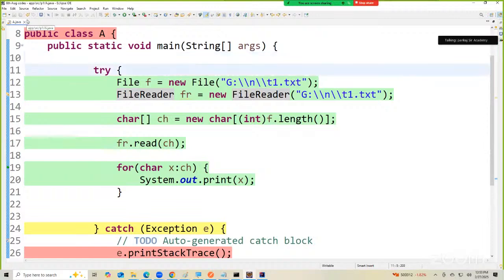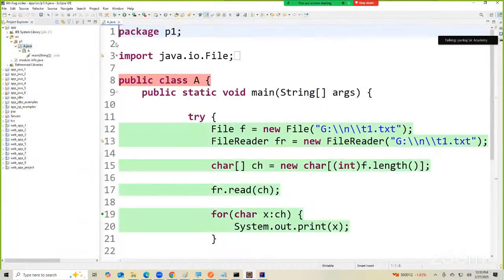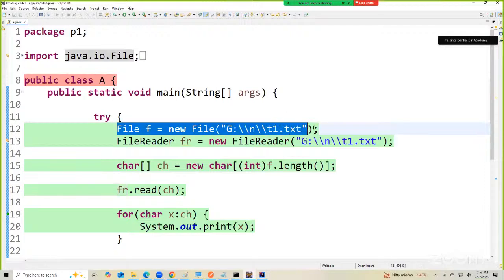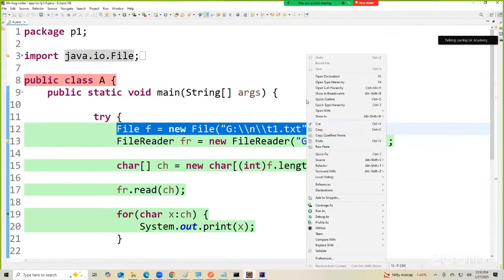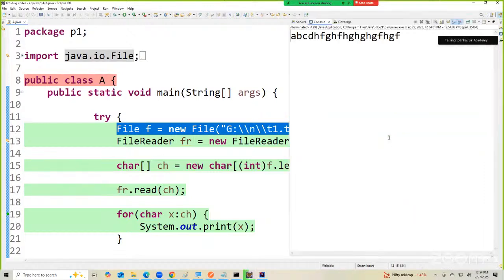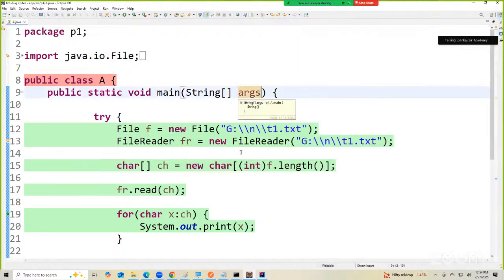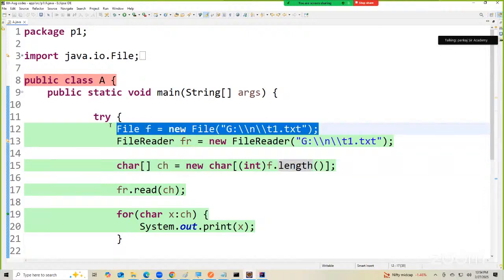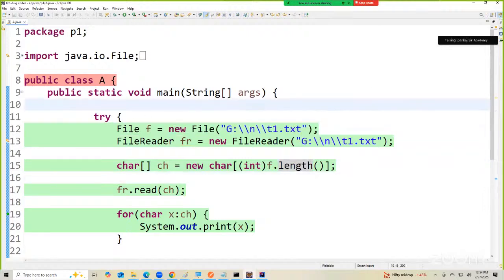Can't we use fr.length? Where? Here. FR doesn't have that method, no? Length is present in which object? The File object. So if it is present in the File object, how is it possible to use that length method on fr? fr is a reference variable of FileReader. FileReader does not have a length method. Where is the length method? It's in the File class. Okay, right. Make a note of it.